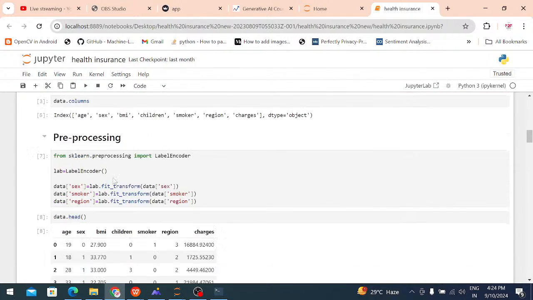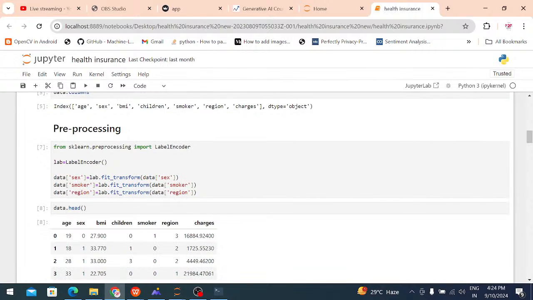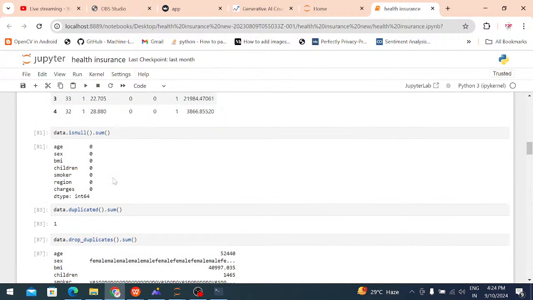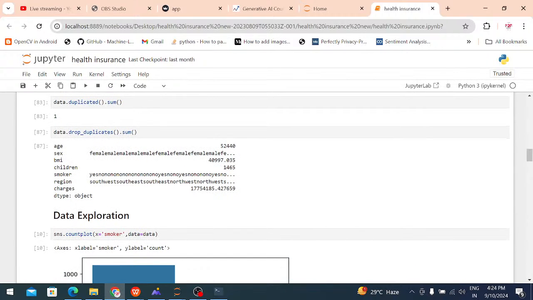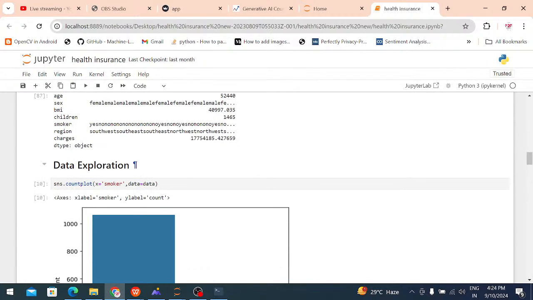Data pre-processing means checking for any unwanted data or duplicate data. For checking purposes we are using data pre-processing. Any label, for example any object information, is converted into integer format. That is known as the data pre-processing step. Data pre-processing is completed.